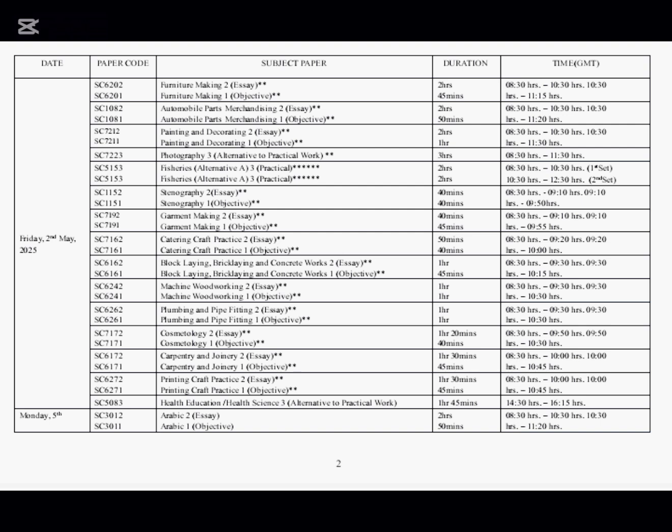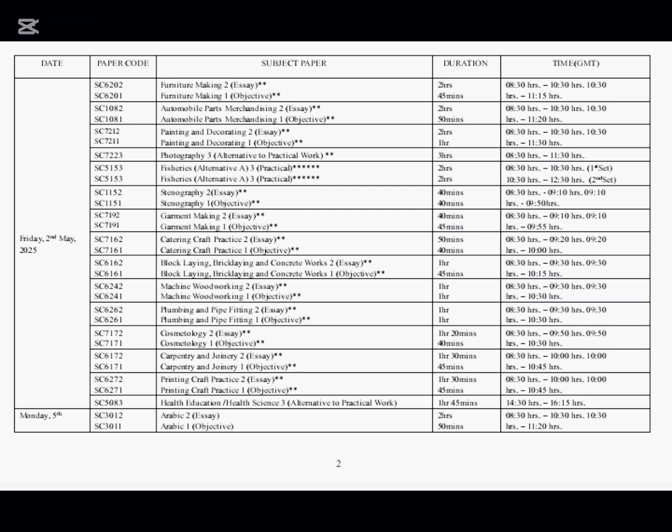On Friday, 2nd of May 2025, we have Furniture Making, Paper 2 and 1. We have Automobile Parts Merchandising, 2 and 1. Then we have Painting and Decorating, Paper 2 and 1. We have Photography, Paper 3, that is alternative to practical work. Then we have Fishery, Alternative A, Paper 3. Okay, we have Scenography, Paper 2 and 1. We have Garment Making, Paper 2 and 1. Catering Craft, Paper 2 and 1.